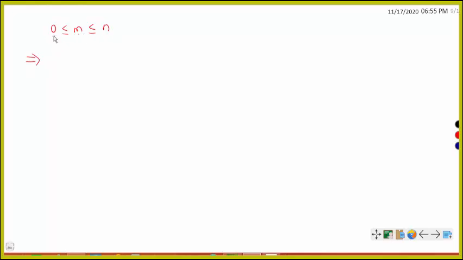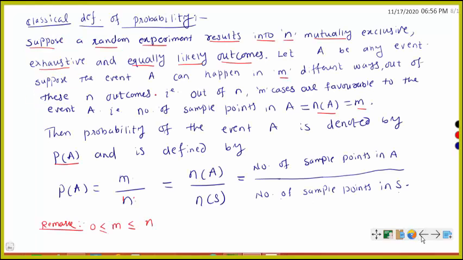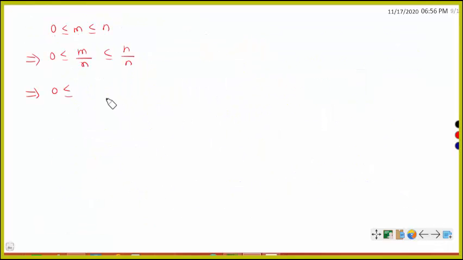Dividing both sides by n, we have 0 is less than or equal to m by n, which is less than or equal to n by n. This implies 0 is less than or equal to m by n, and m by n is the probability of the event A, which is less than or equal to 1.